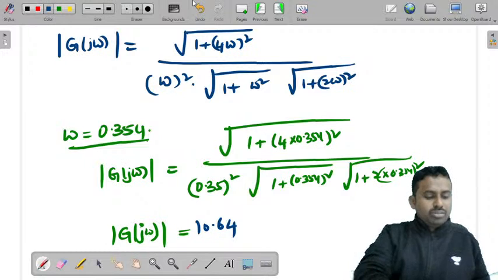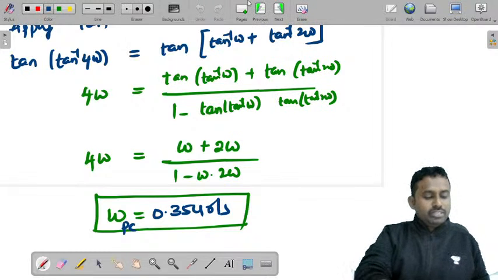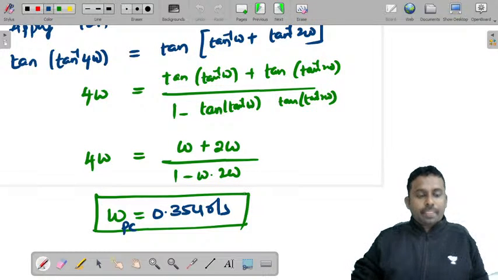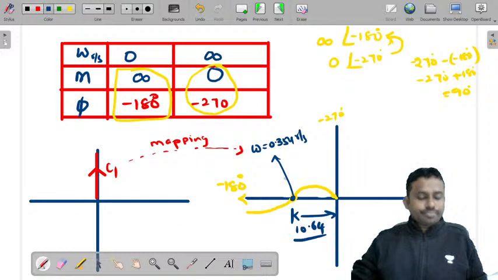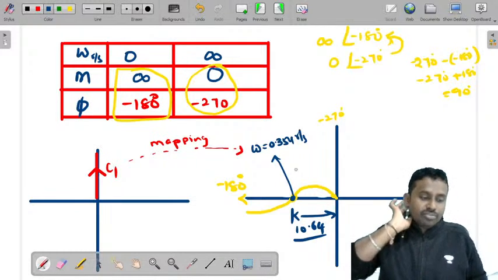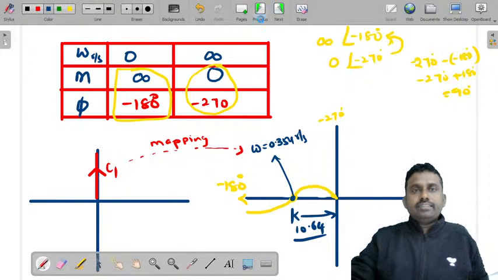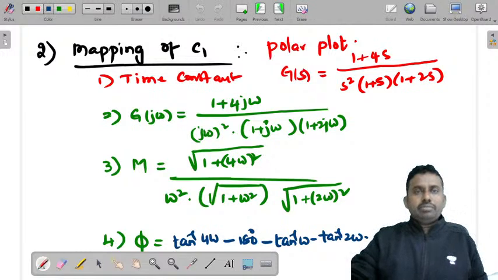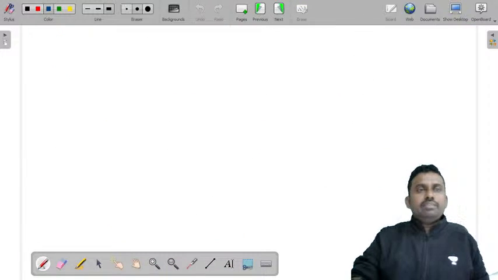So you need not worry about these particular steps that I have done in all the problems, but in this particular problem, whenever you have a 0, you have to be very careful. Now, this magnitude is 10.64, this you need to remember. Hope you are not getting confused. So let's just remember that we have mapped C1. Forget about the rest of the things as of now. Then we will map C2.